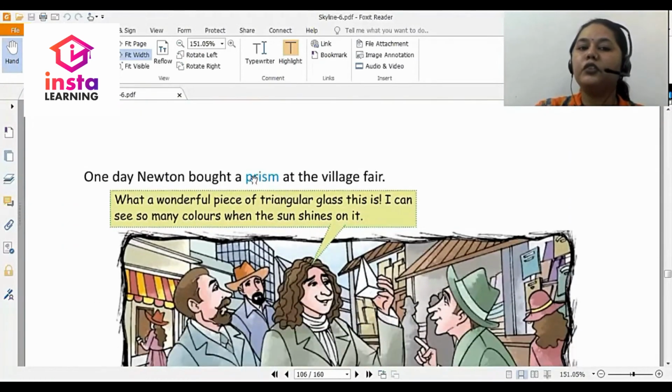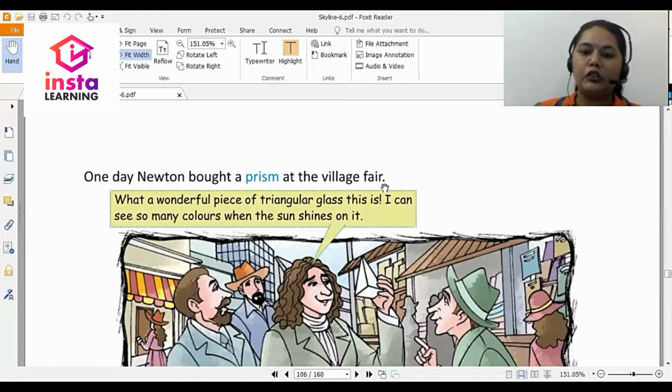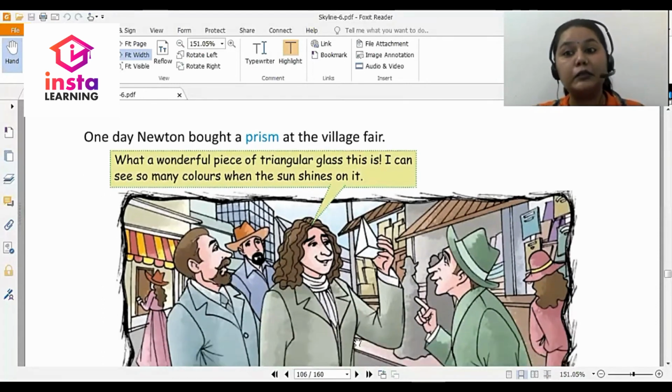One day, Newton bought a prism at the village fair. So, you know what a prism is? It is a triangle sort of structure or a pyramid shaped structure. It is, of course, triangle in shape. So, in the coming lines, we'll understand what a prism does. What a wonderful piece of triangular glass this is. So, this is a prism that Sir Isaac Newton is holding. I can see so many colors when the sun shines on it.